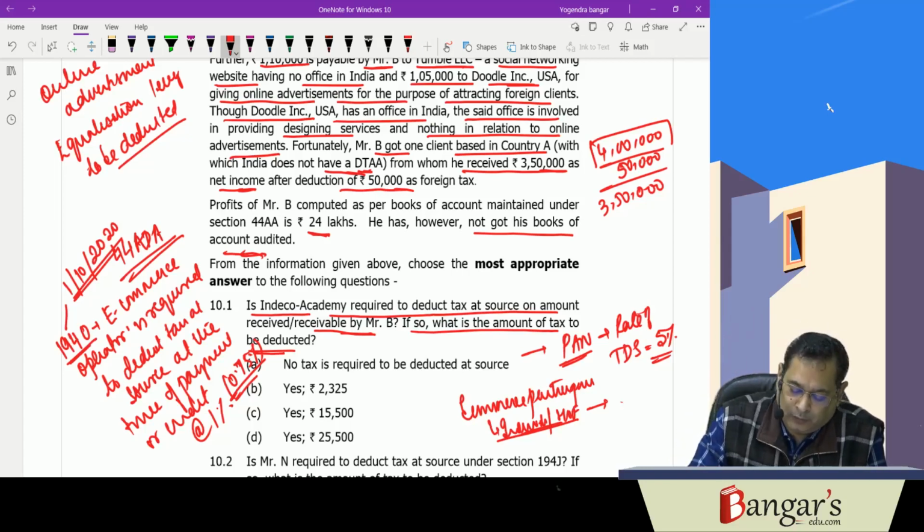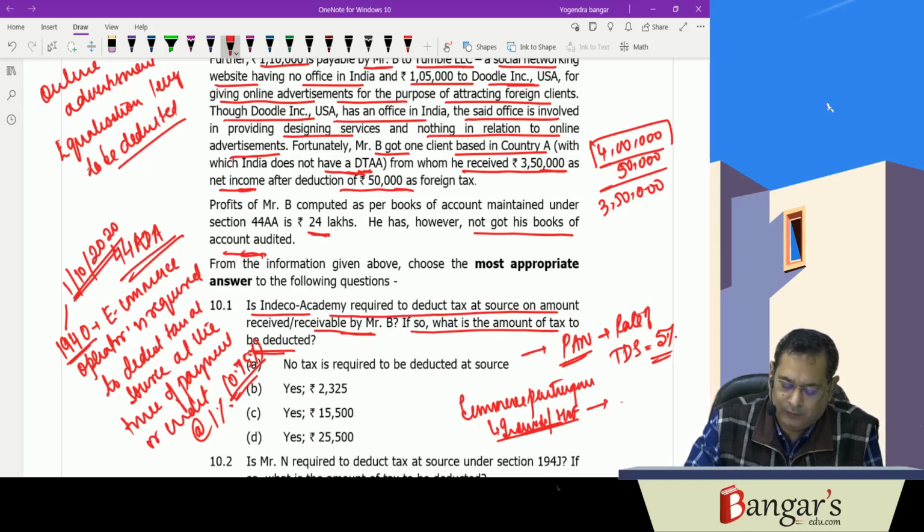So that has been provided that no deduction will be made under 194O from any sum which has been credited or paid or likely to be credited or paid during the previous year to the account of the e-commerce participant. Being an individual or HUF, if the gross amount of such sale or service during the previous year does not exceed 5 lakhs and such e-commerce participant has what? Furnished his permanent account number or Aadhaar number to the e-commerce operator.